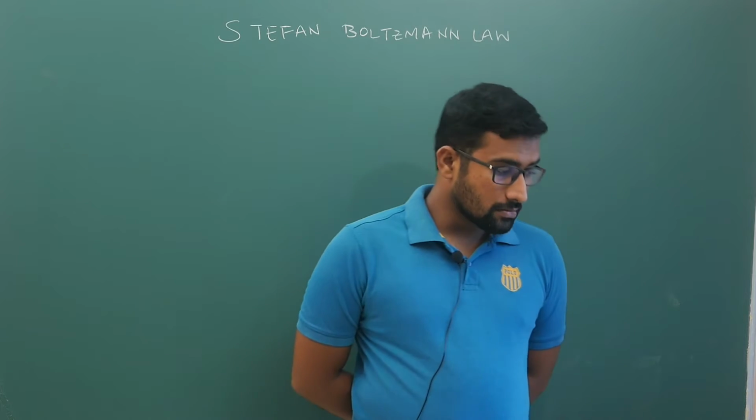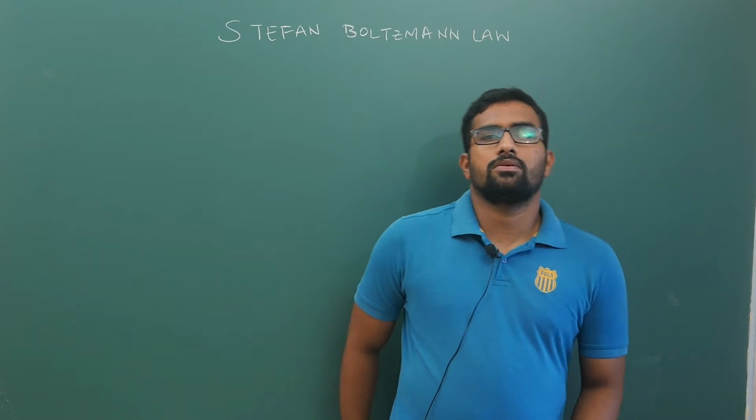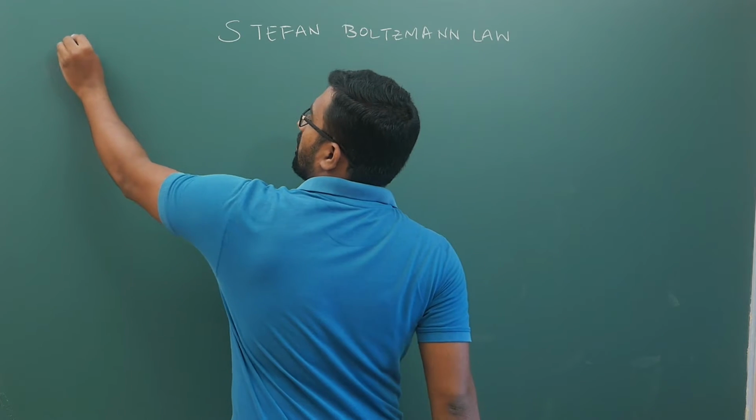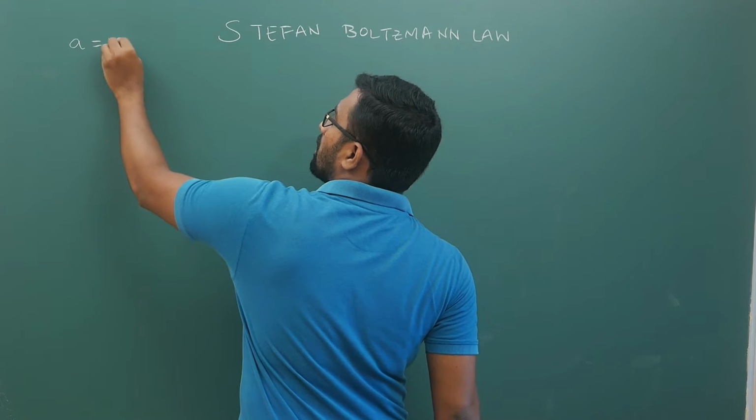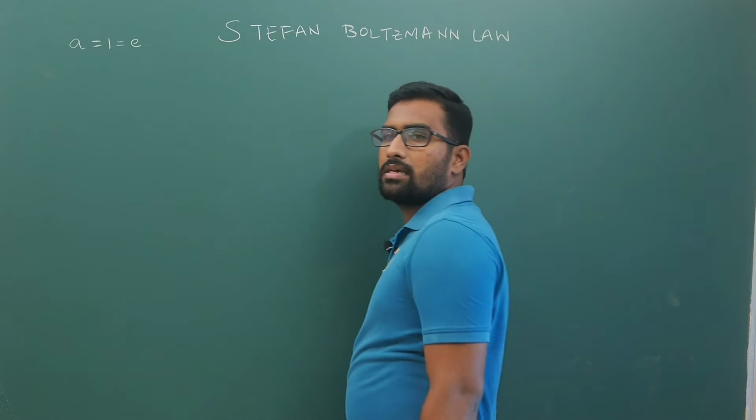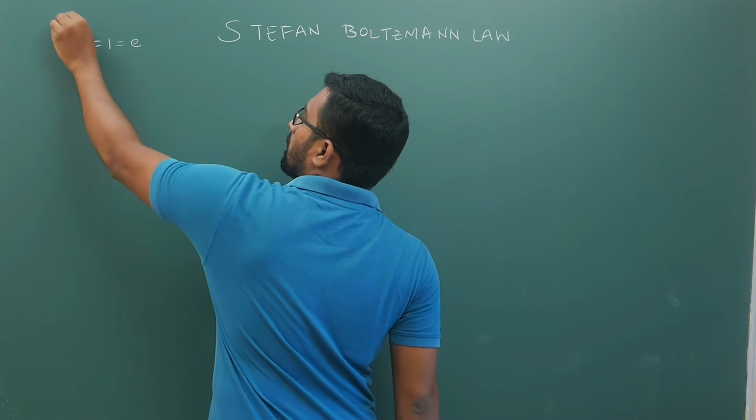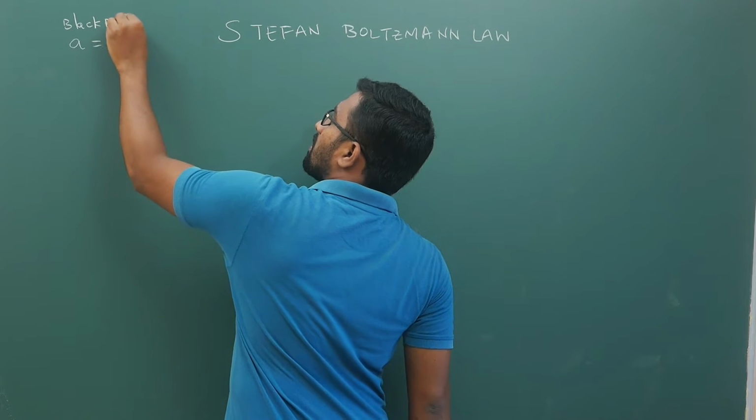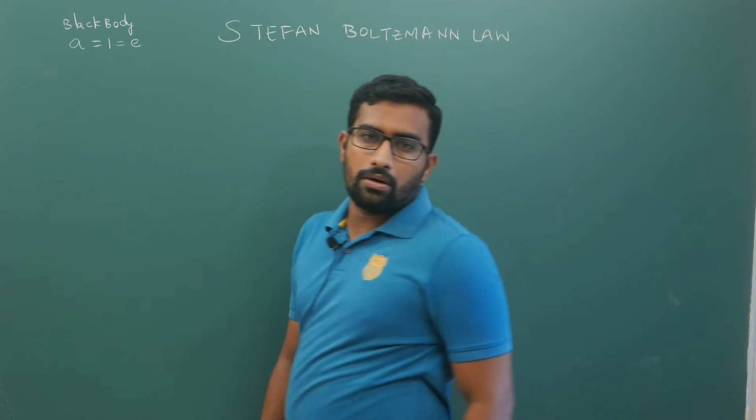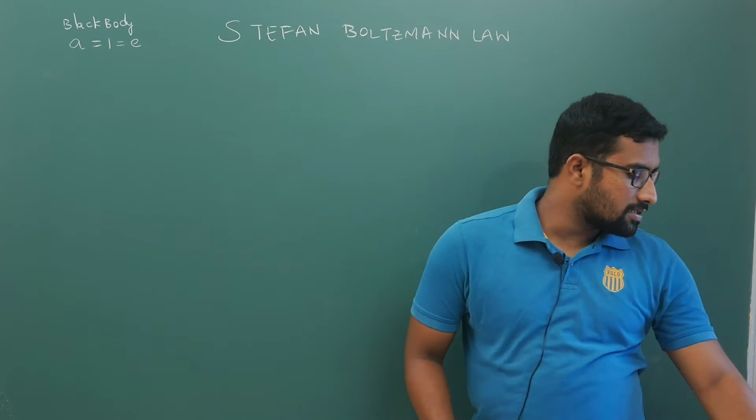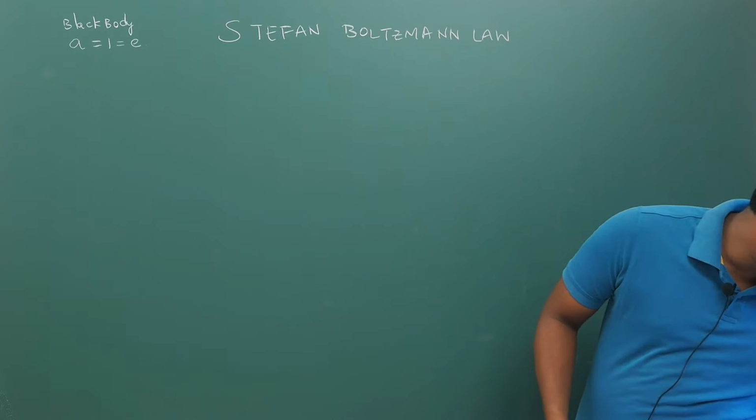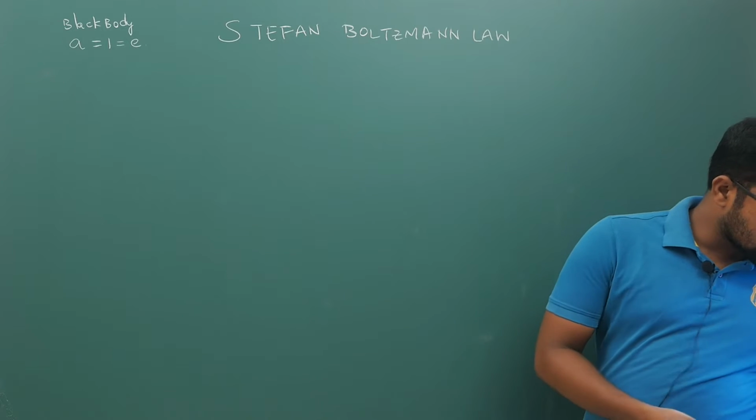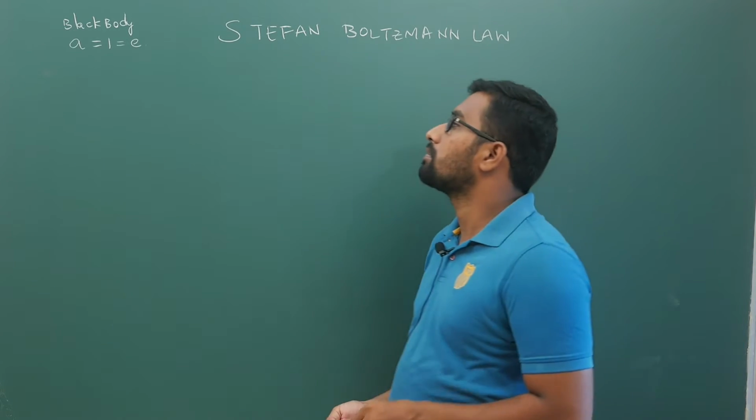Now, in the last class, I have explained only that much, and I told you for a black body A is 1, which will automatically make E equal to 1 for a black body. This I have explained in the previous class. Now, in today's class, we are going to see what is known as the Stefan-Boltzmann law.